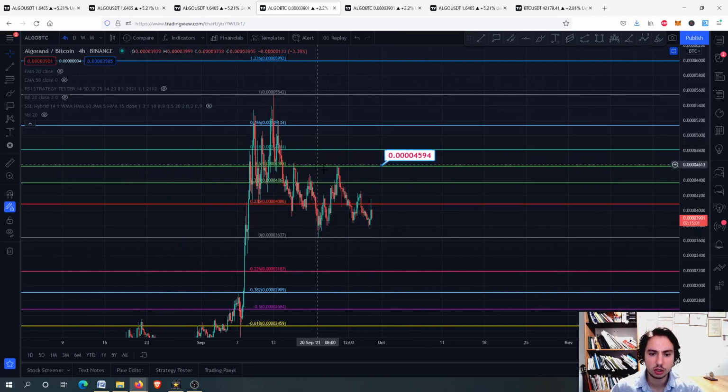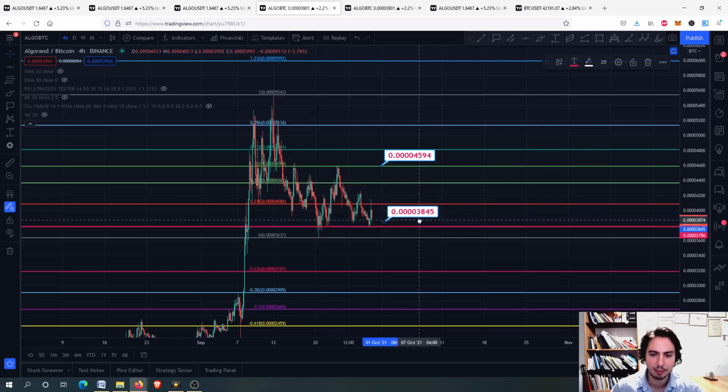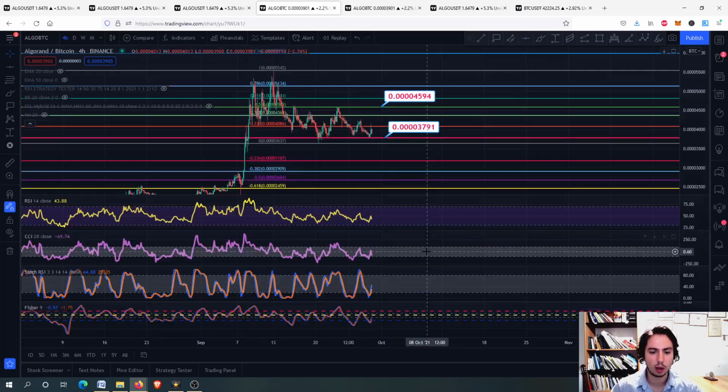We have a little bit of a same pattern as the Algorand USDT chart. You can see that we are dropping, we are having some lower highs, but overall we are managing to have the same low around this area of the 0.40s, I think 37 around there. Let's see the price label, we have 37.91. You can see that we want to hold this position and start to outperform Bitcoin.